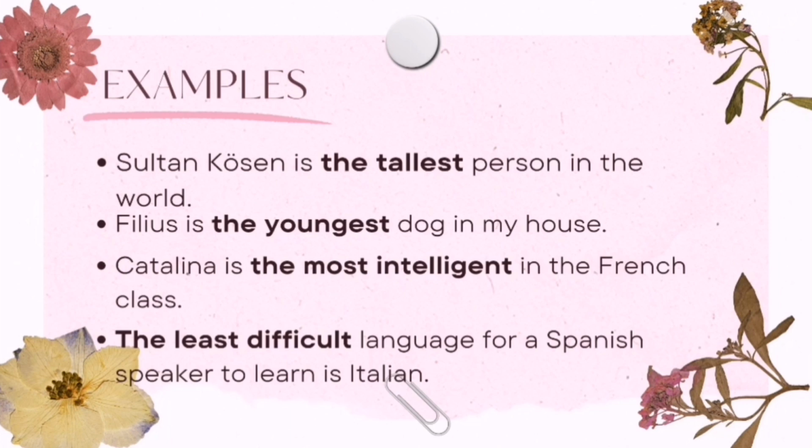Next example: Catalina is the most intelligent in the French class. The most intelligent is the adjective. And the last example: the least difficult language for a Spanish speaker to learn is Italian. The least difficult is the adjective.